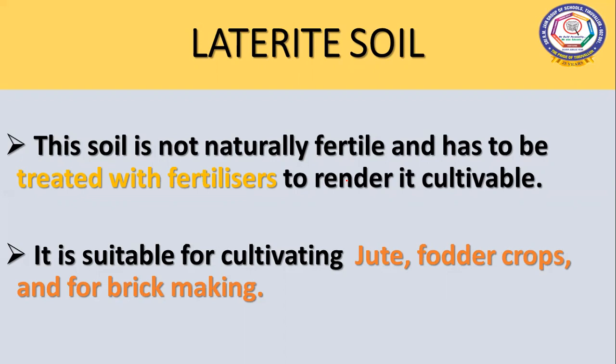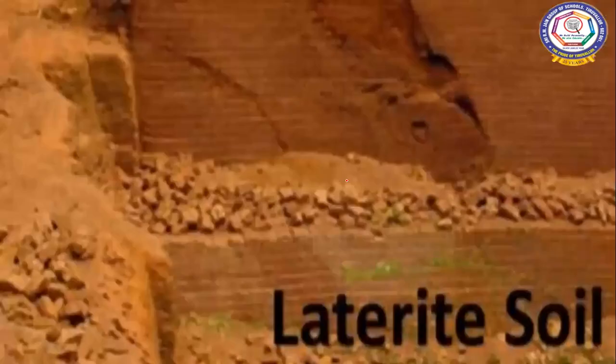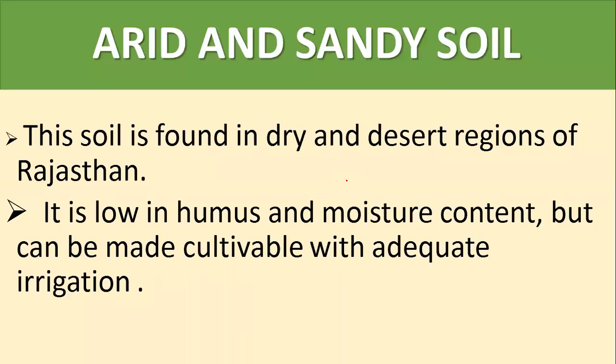Mostly we use this soil for making bricks. Mostly people use this for brick making, and very few people use this for cultivation like jute, millet and other fodder crops. So this is the laterite soil.